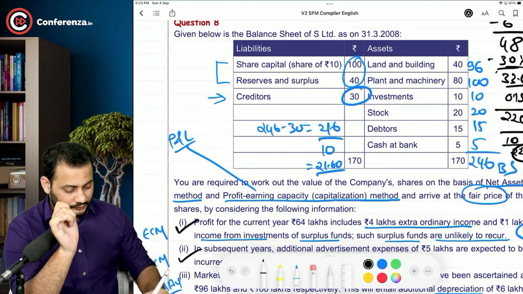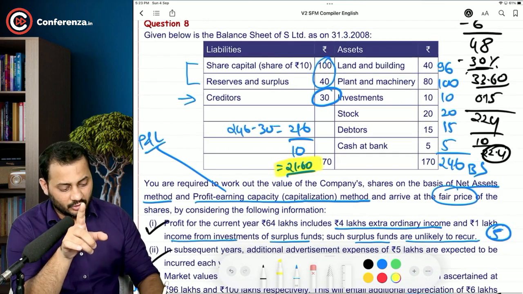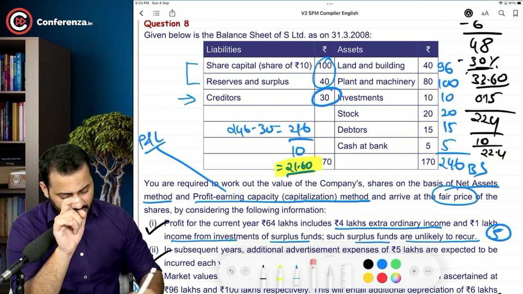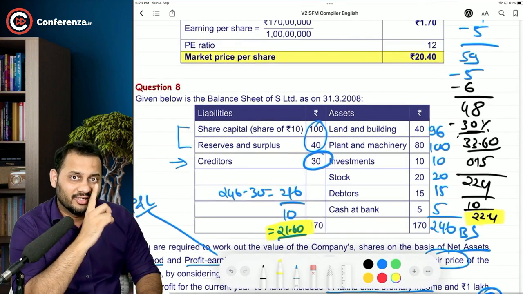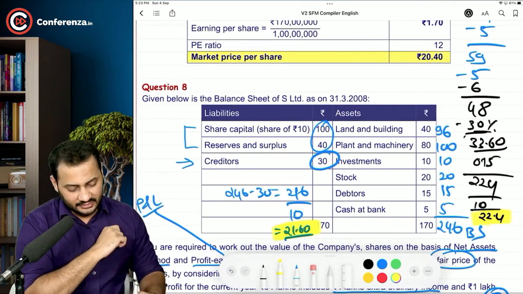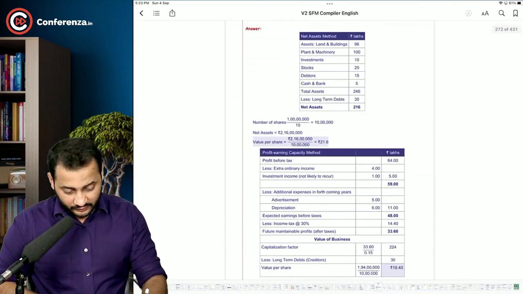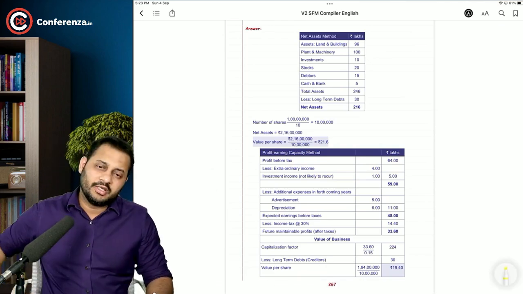According to NAV, it is 21.6. According to earnings capitalization, it should be, just a second, it should be 22.4. But there is a different answer for the earnings capitalization method in the answer given by the institute, and I will show you the difference. First of all, let's match our answers for the NAV method.